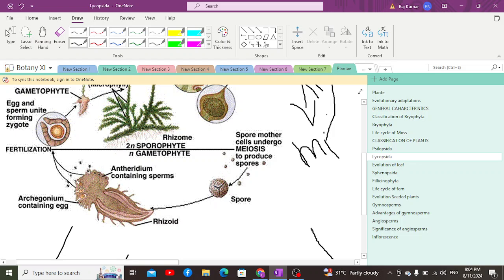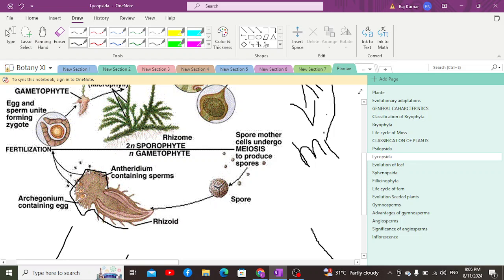If there is growth of the gametophyte, there would be antheridium and archegonium on it. Most of these are bisexual, monoecious. So they have antheridium as well as archegonium, male and female.